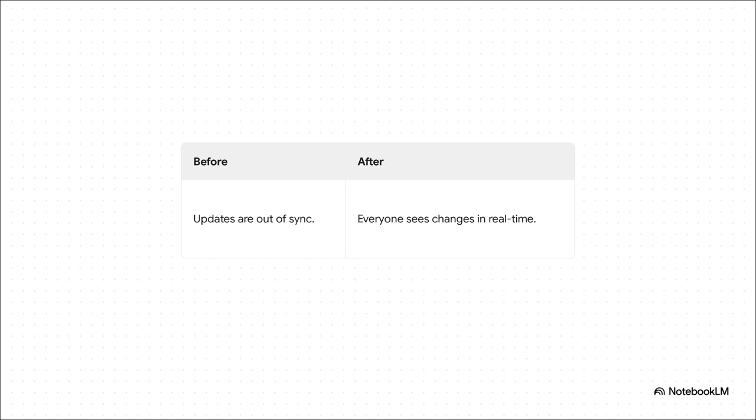Or what about a team brainstorming on a shared whiteboard? Before, one person's drawing wouldn't show up for everyone else, and the whole thing just turns into a chaotic mess of "Can you see that yet?" Now, with a stable connection, every single stroke appears for the whole team in perfect, uninterrupted real time.